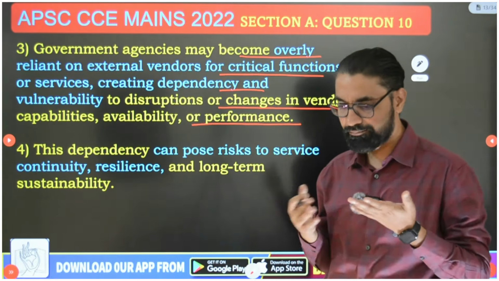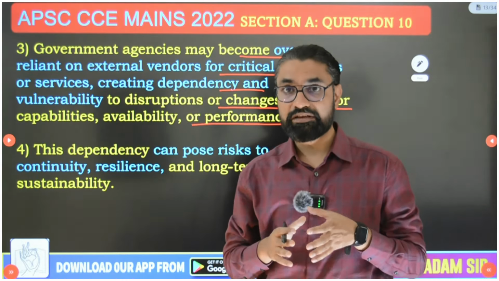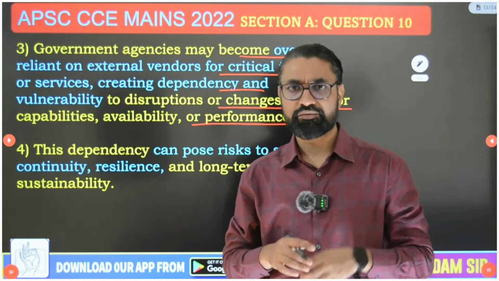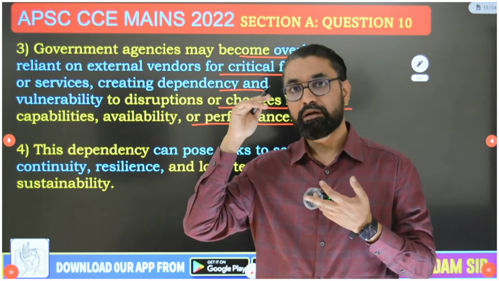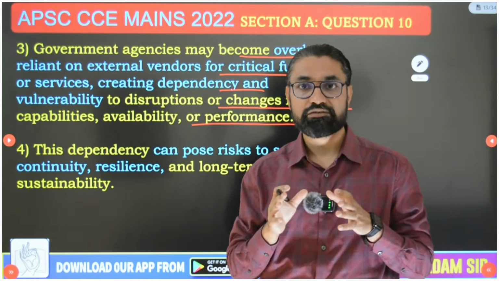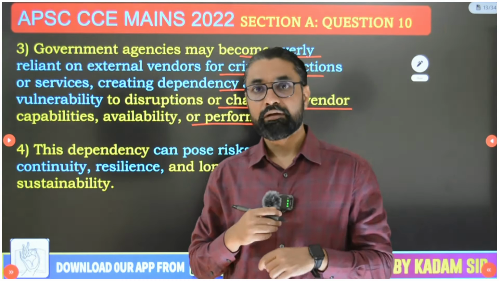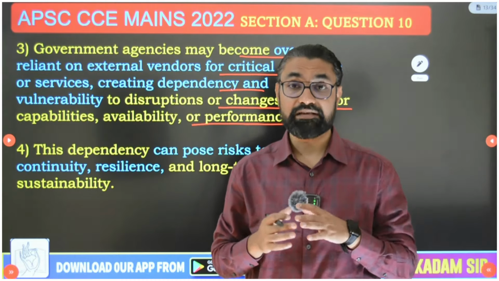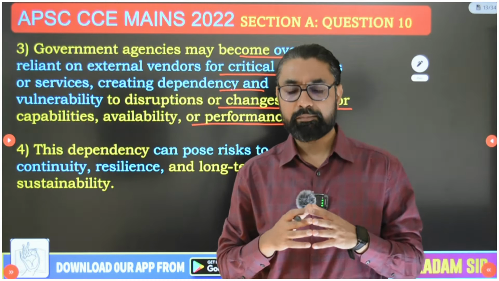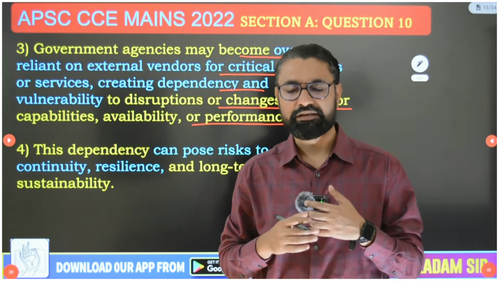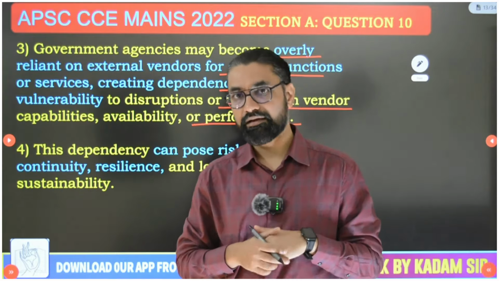For example, in simple terms, in defense we give contracts for all these defense instruments to foreign companies. We are purchasing everything from foreign companies. India is at the top, guys, in the list of countries which import defense products from foreign countries. So when we are buying, our defense sector is overly reliant on those countries. So let's say we are buying excessively these instruments from companies based in Russia, America and Israel.